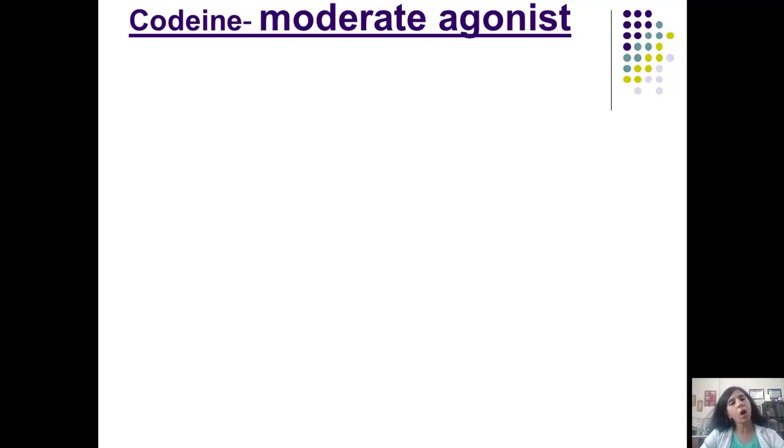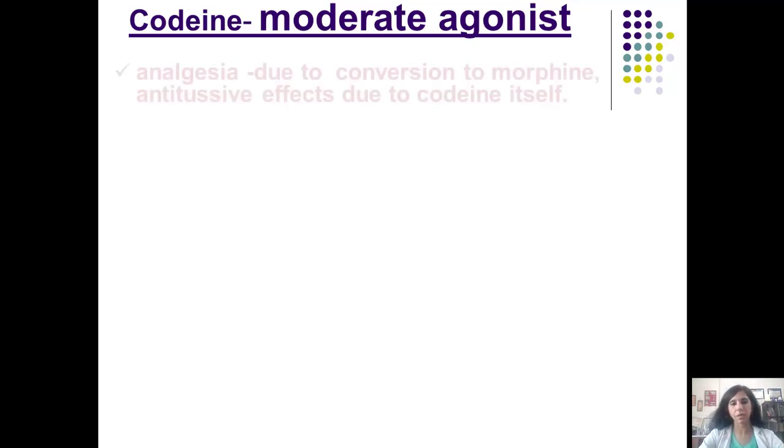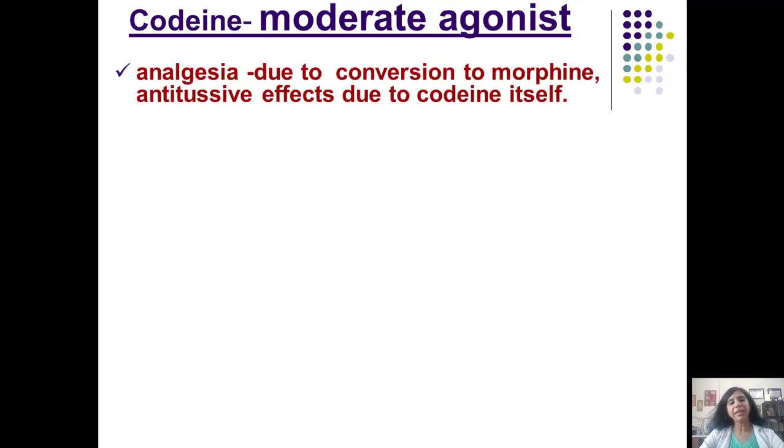Codeine is not a very strong mu agonist, although it is a pure mu agonist. It is a moderate agonist, so that moderate agonism means that its intrinsic activity will be less than 1. It has a very strong cough suppressant action, and that I told is independent of its analgesic action.